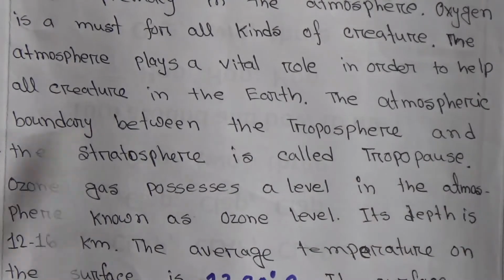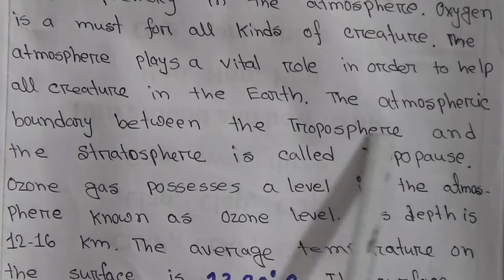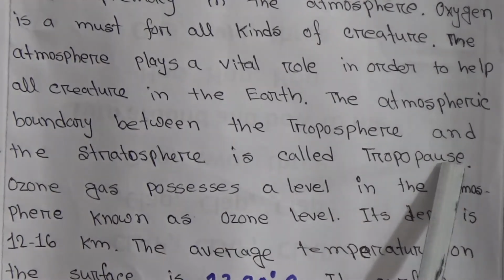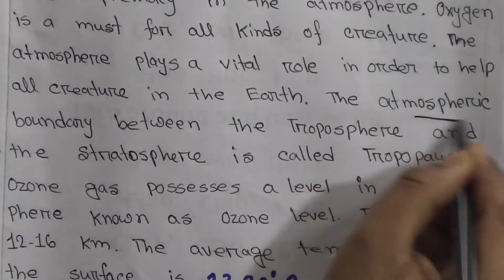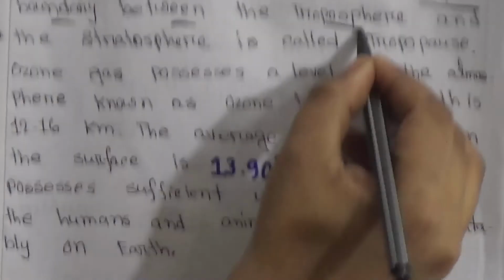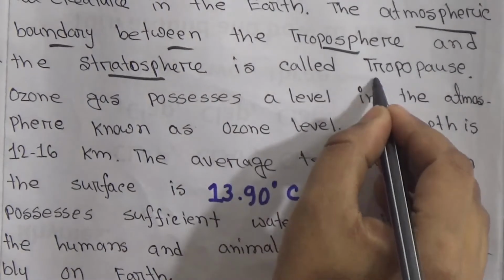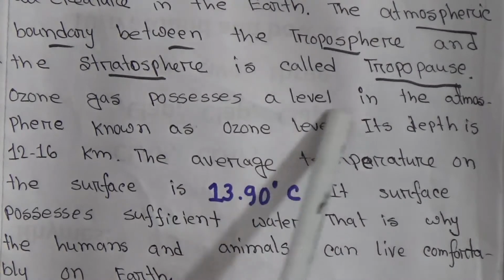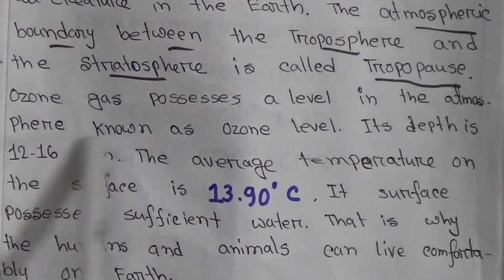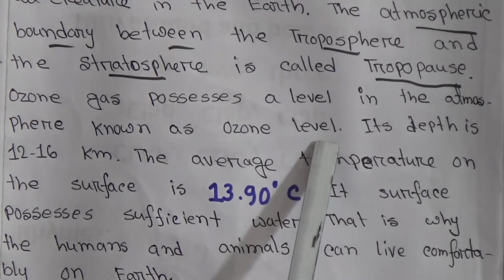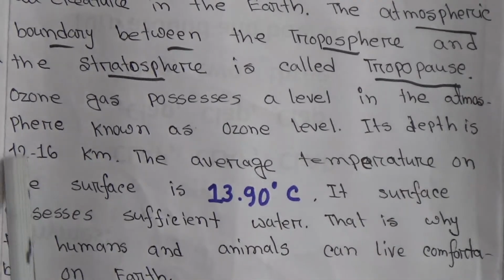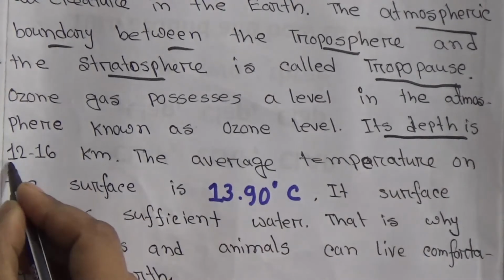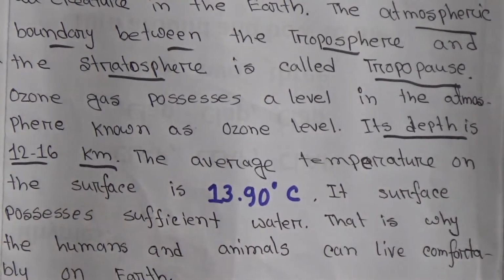The atmospheric boundary between the troposphere and the stratosphere is called the tropopause. Ozone gas possesses a level in the atmosphere known as the ozone layer. Its depth is 12 to 16 kilometers.